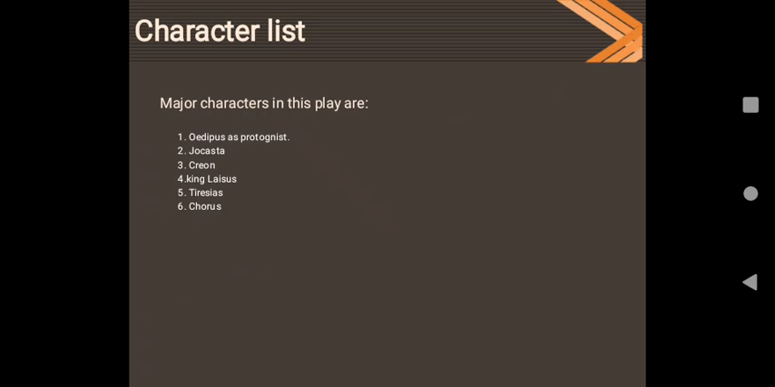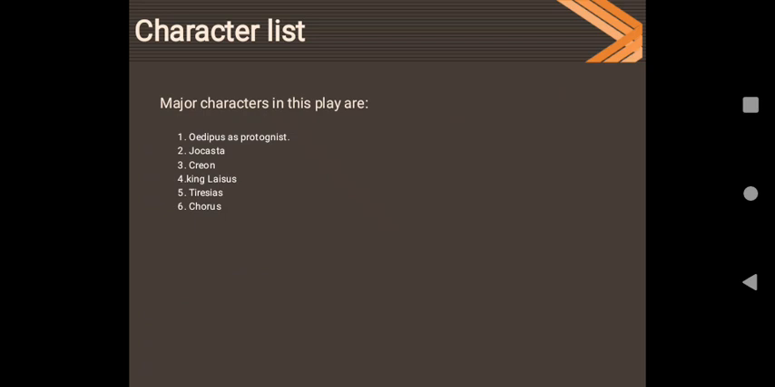Tiresias is a blind man, and he is a pious and wealthy man who has the ability to foretell or make prophecies, and he makes prophecies about King Oedipus, that he will find himself blind, and he will marry his mother Jocasta and kill his father, the ex-king Laius.